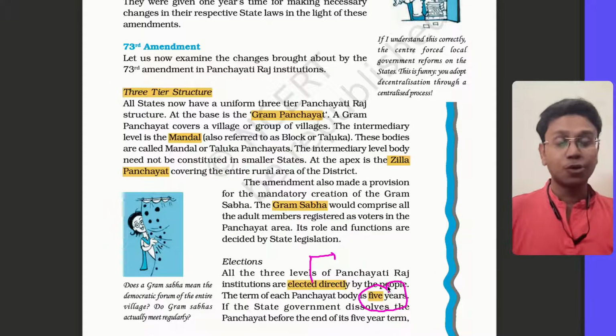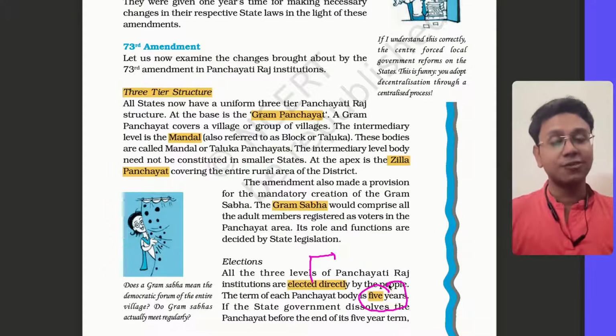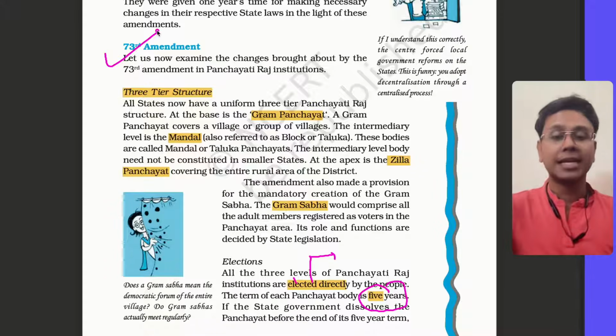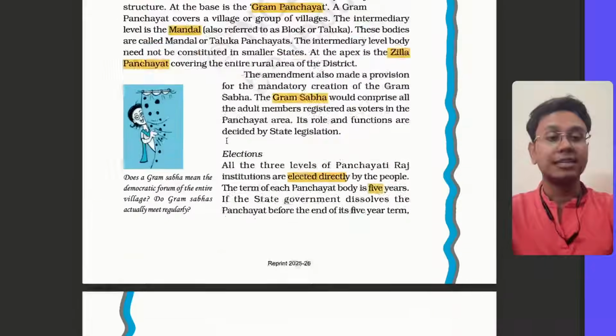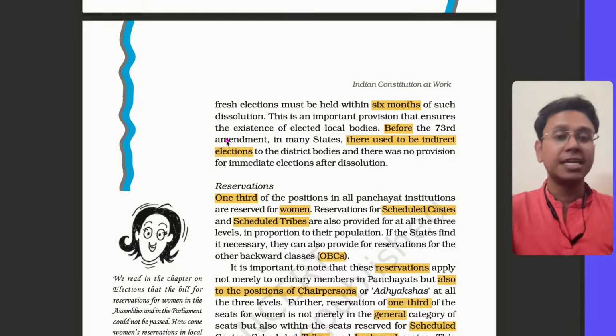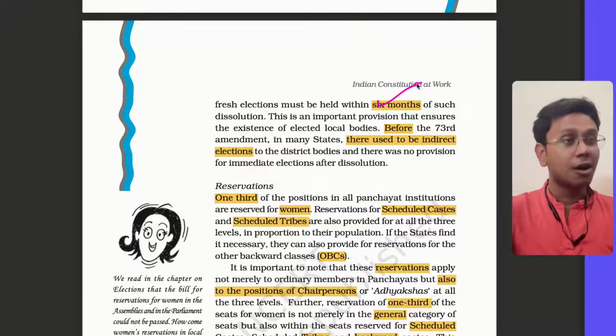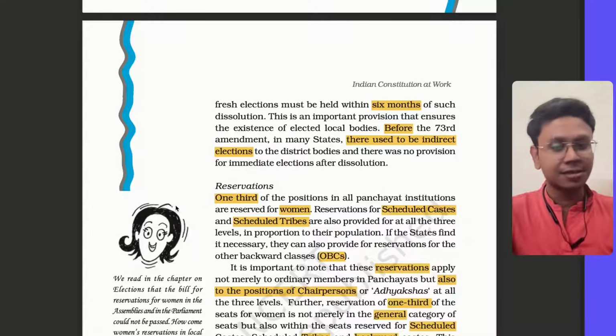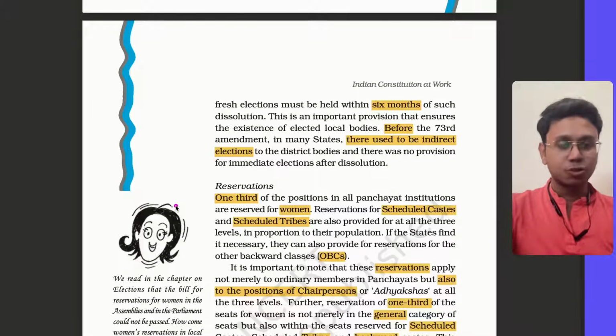Earlier I told you there was whims and fancies of the state involved. Now, in the Constitution itself, it's written that it has to happen in 5 years in a regular period, and if any local government falls, then within 6 months of its dissolution, election should be held. Earlier, before the 73rd Amendment, even in a few states there was a concept of indirect election. So this is avoided now. Why? Because indirect election is not in line with the local, democratic essence. So these two provisions are clear.